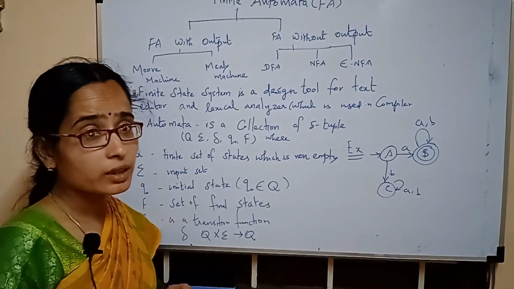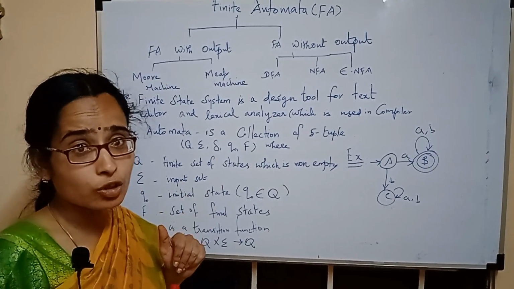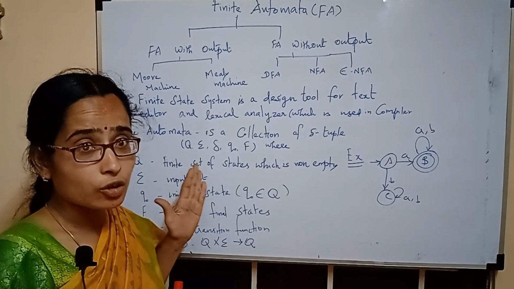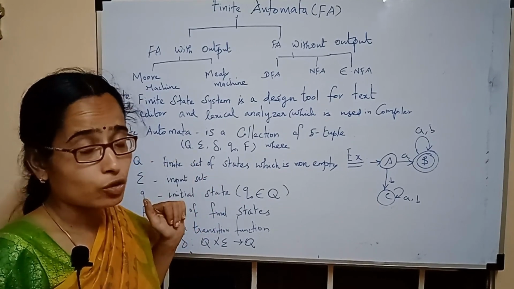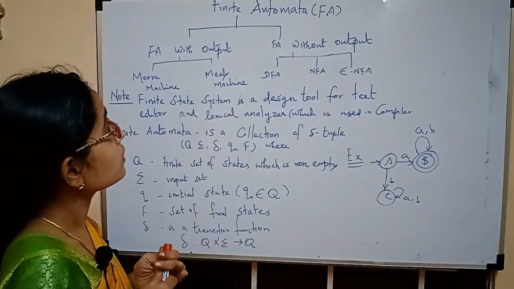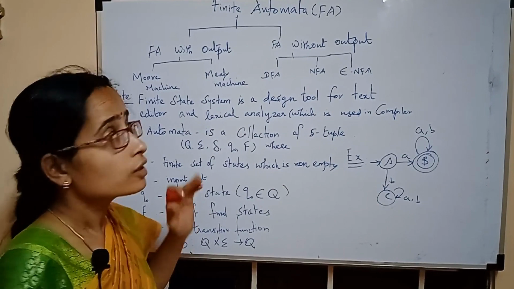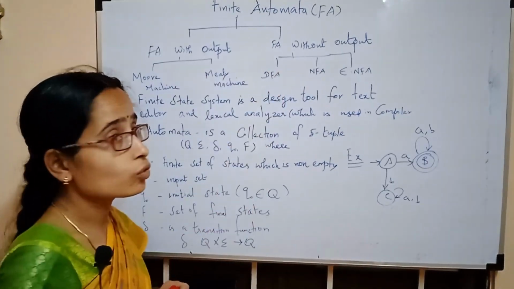Hi everyone. Today in the series of theory of computation lectures, we'll see what is finite automata and its categories. What are all the categories of finite automata? The first one is finite automata, and we divide this into two categories: finite automata with output and finite automata without output.